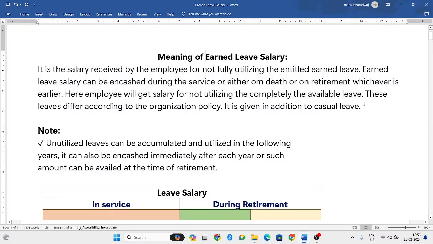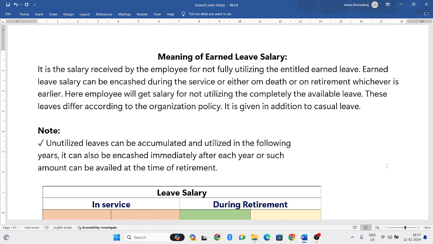From this particular video, we'll start a new component in income from salary. Sometimes in a company, they will give a certain amount of leaves for one whole year. The employee can take certain leaves, known as paid leaves. Even if they take the leave, they will get the salary for that particular day.